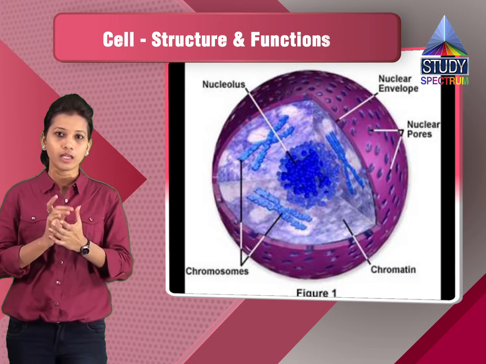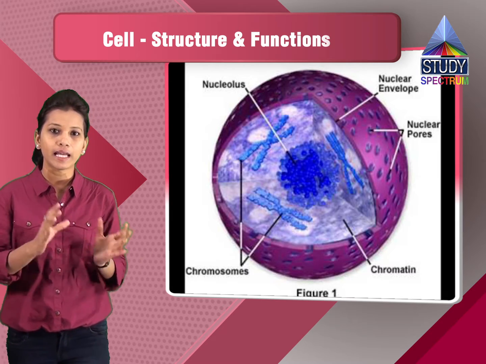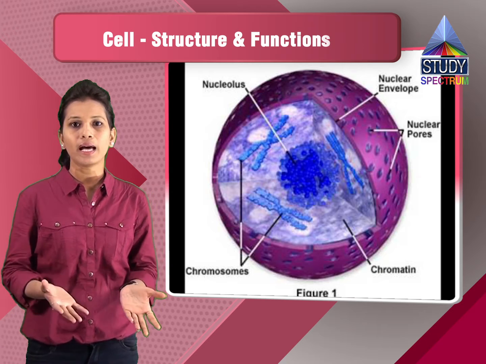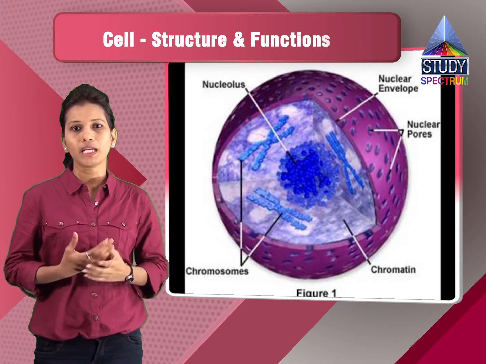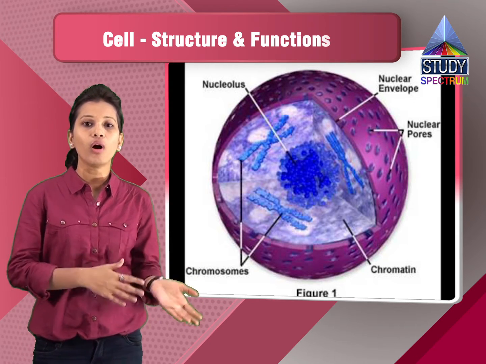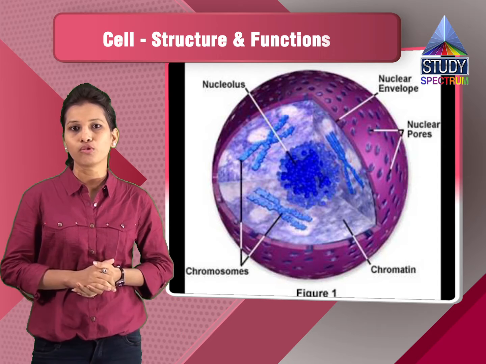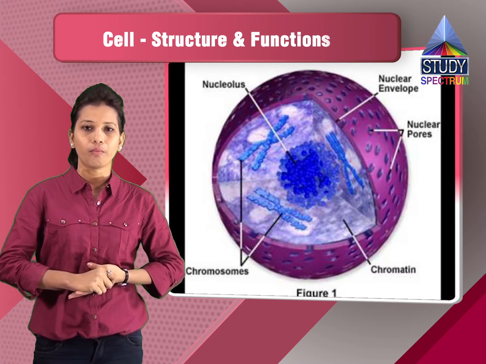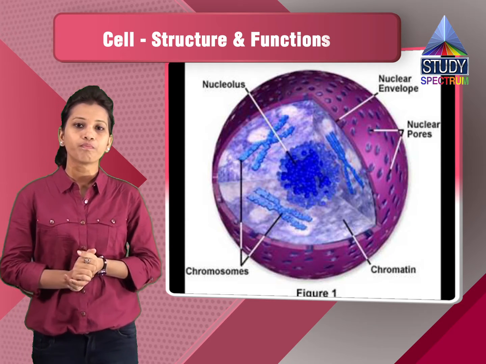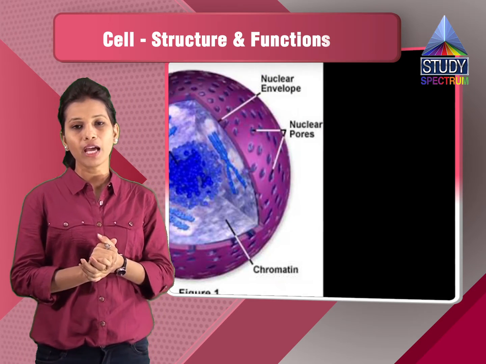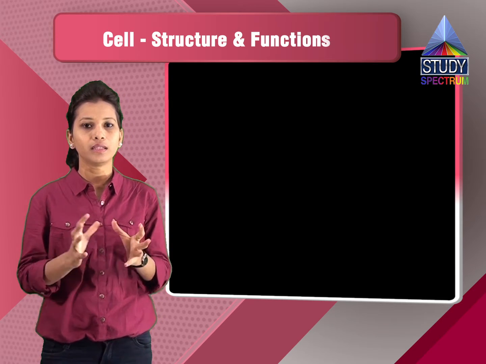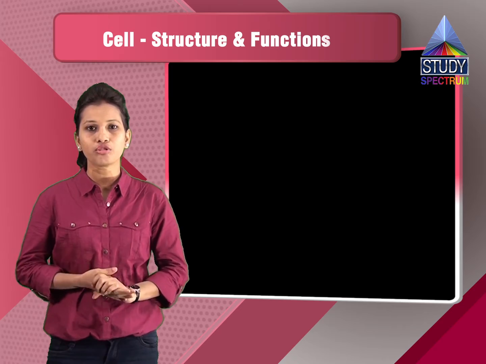Now the nucleus has the genetic material, and that will be helpful in replication of the DNA, as well as the proteins which will be formed. They are partially formed in the nucleus, and then they go out in the cytoplasm, and on the ribosomes the proteins are formed. So this way the nucleus is the main part of the cell. These are all the various organelles which are there, and all of this together constitutes a cell.